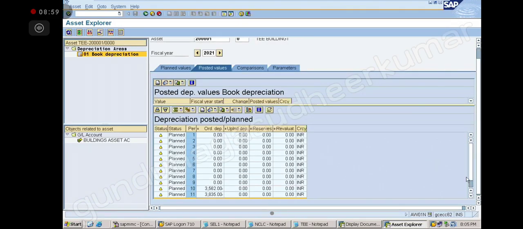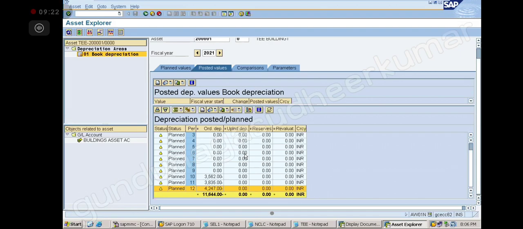Yes, sir. Now one thing you have to understand is this is only planned. It is not posted. It is yellow color, you see? Planned. So the system will plan for the entire year, and every month you will post it. So this is not posted yet.